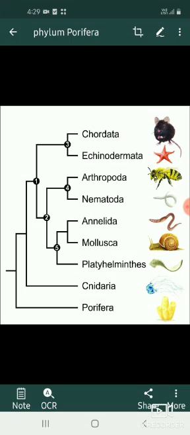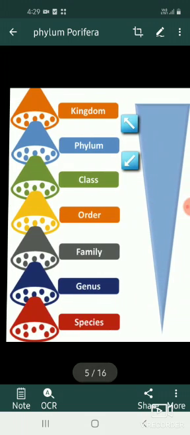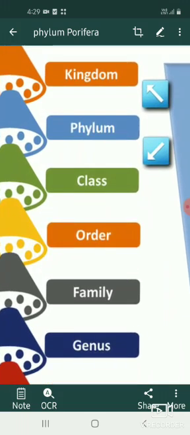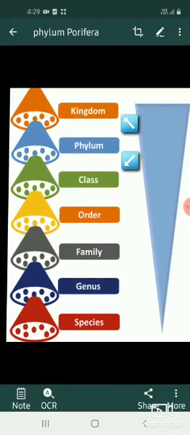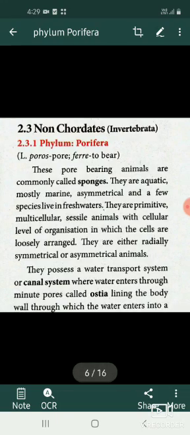So it is important to learn some basic features as well as some peculiar features to get a better overview about this. So now let's get started. As we are going to discuss phylum Porifera, we ought to know what is a phylum, isn't it? Yes. Phylum means a group into which animals or plants are divided, smaller than a kingdom and larger than a class. Non-chordates, invertebrata, animals without backbone.